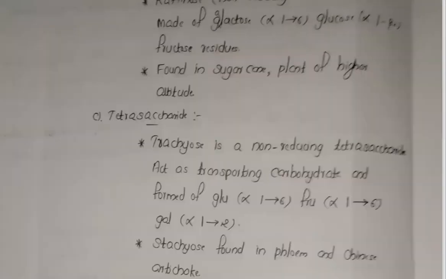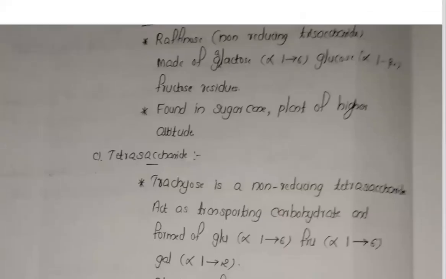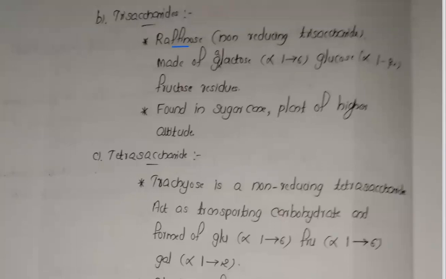Now trisaccharides. After disaccharides, we come to trisaccharides. An example is raffinose, a non-reducing trisaccharide made up of galactose, glucose, and fructose residues that combine together. It is found in sugarcane and in plants of higher altitudes. That's about the trisaccharide.